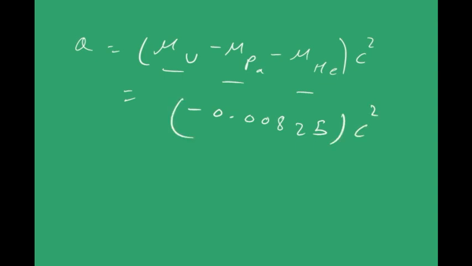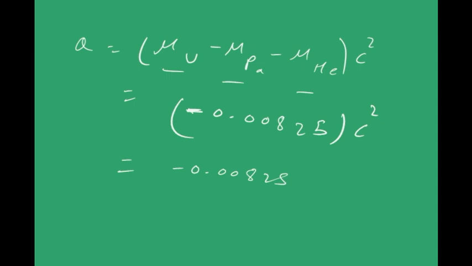Actually I don't have to go further, because from here itself I can say that since c square is anyways positive, my net Q is going to be negative because I have a minus sign here. So what does it mean? Q is negative. It means that the reaction cannot proceed spontaneously. We'll have to supply energy, and how much energy you need to supply? To know that, at least we'll calculate now. It is minus 0.00825 atomic mass units, right?